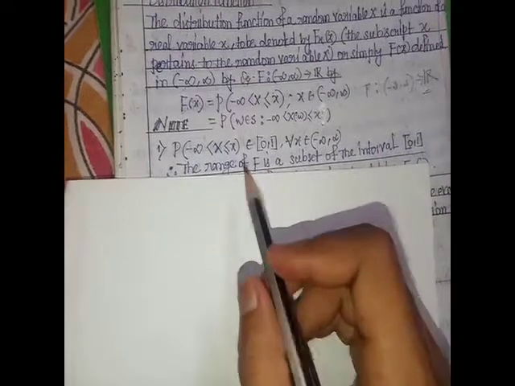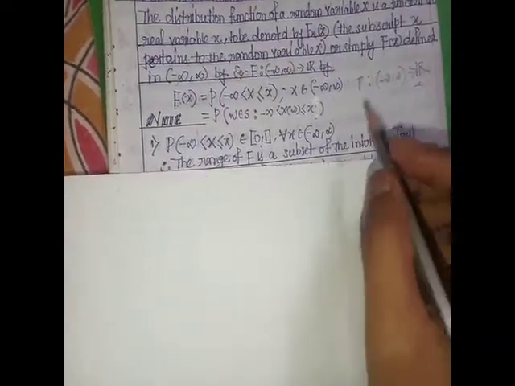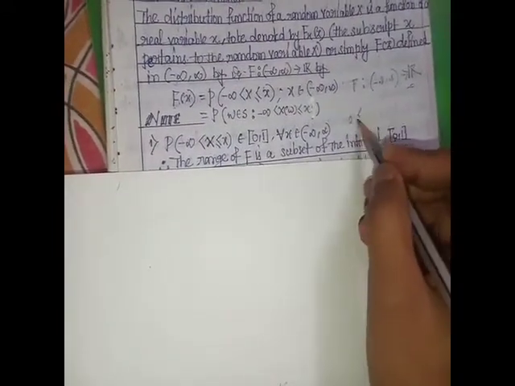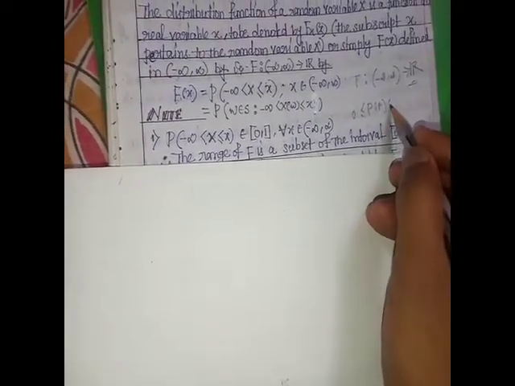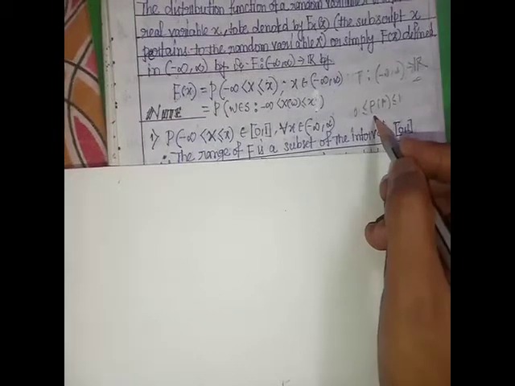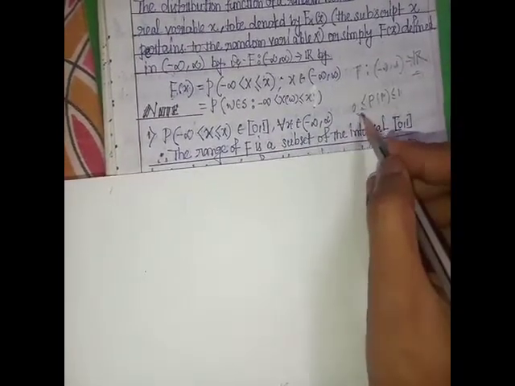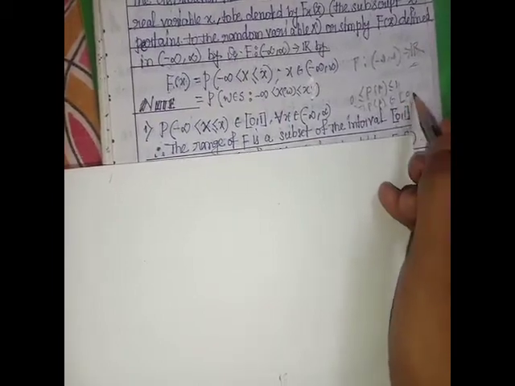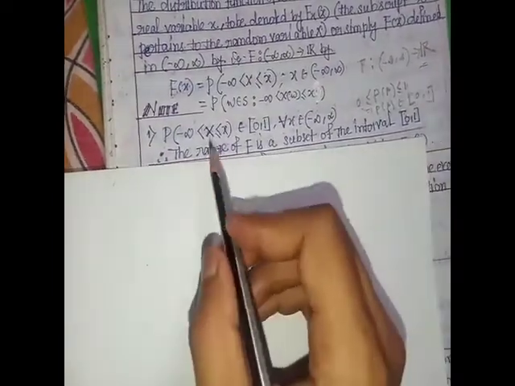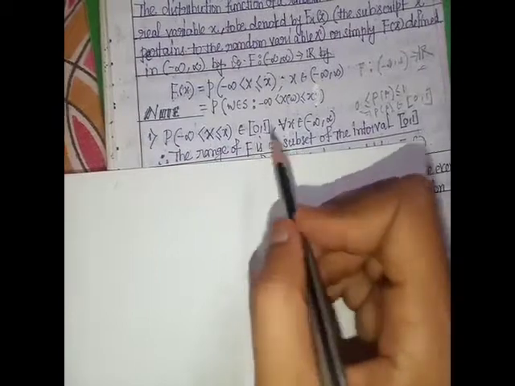This is simple, since we know that the probability of any event A satisfies 0 less than or equal to P of A less than or equal to 1. This means probability of A belongs to the closed interval 0 to 1. So probability of this belongs to the closed interval 0 to 1.